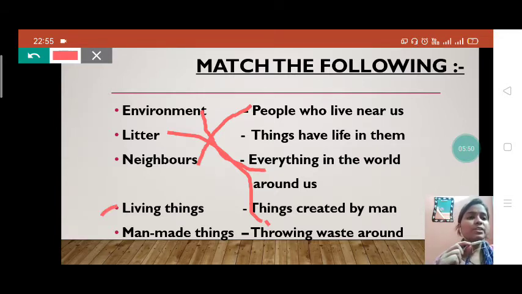What are living things, children? People who live near us. Things have life in them. Everything in the world around us. Things created by man. Throwing waste around. Let's see the answer, students.